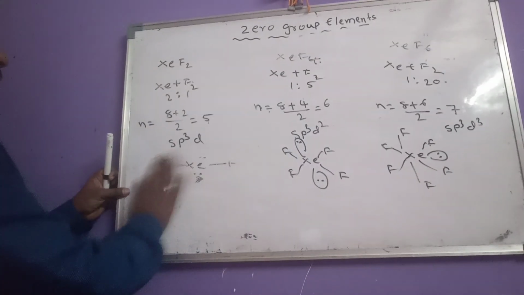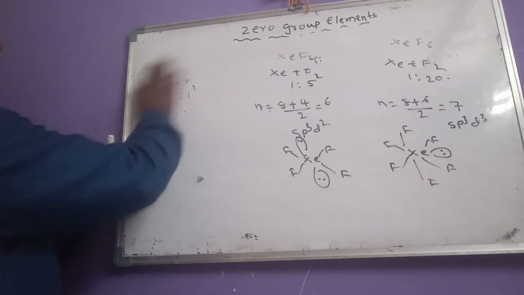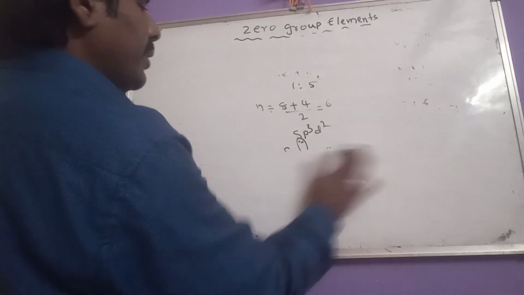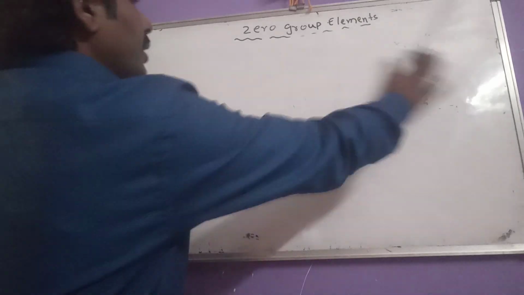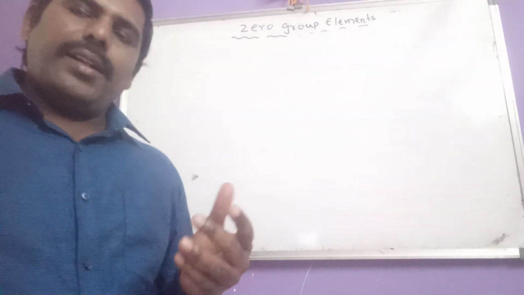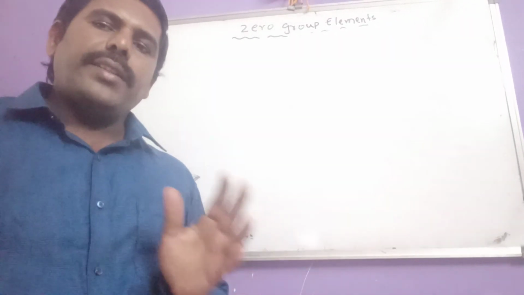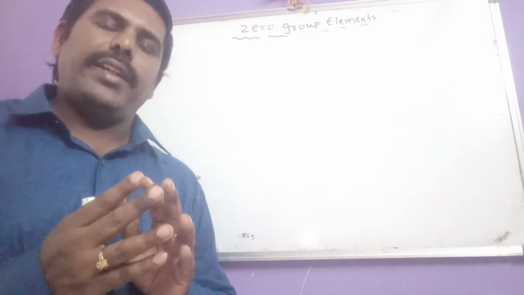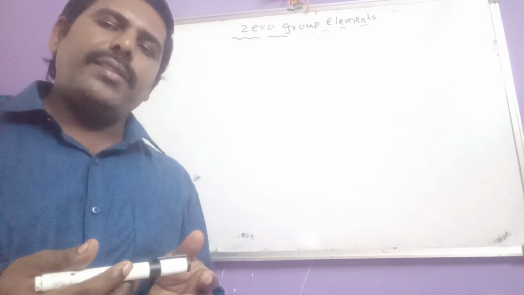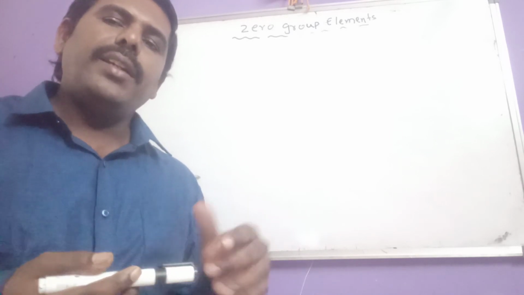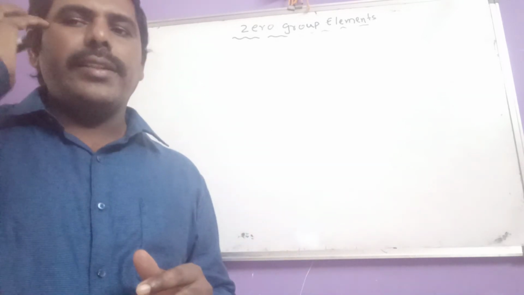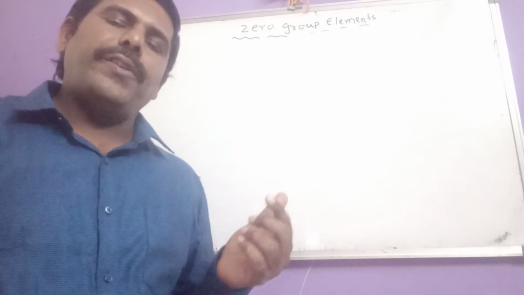Okay, now let us see the boiling point order here. Xenon difluoride greater than xenon tetrafluoride greater than xenon hexafluoride. Xenon difluoride is a colorless crystalline solid. Xenon tetrafluoride is a crystalline solid. Xenon hexafluoride also exists as a crystalline solid, but in the vapor state it has a greenish yellow color. So these are some general properties of the fluorides.